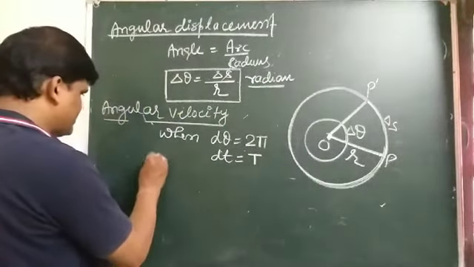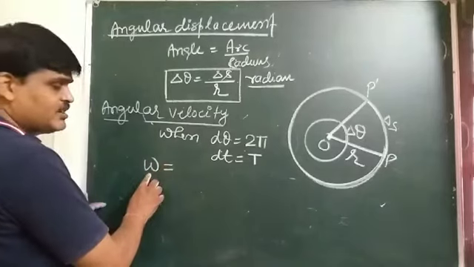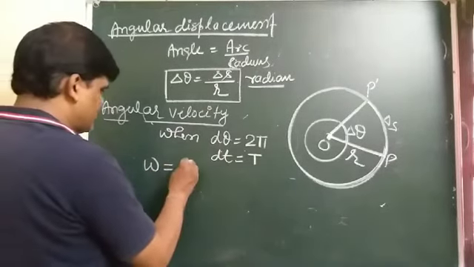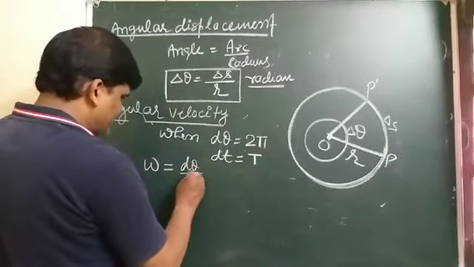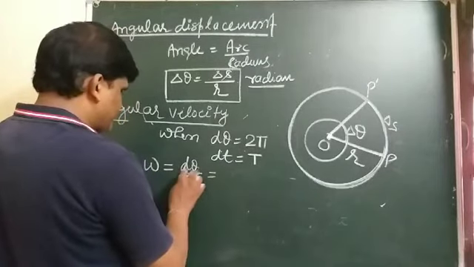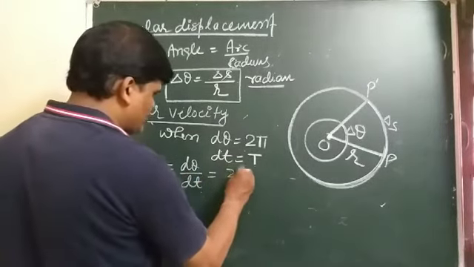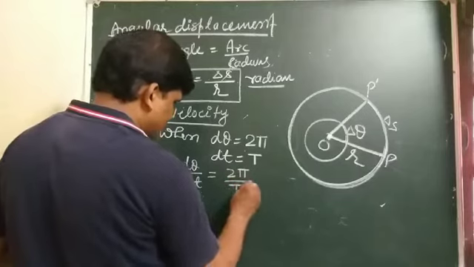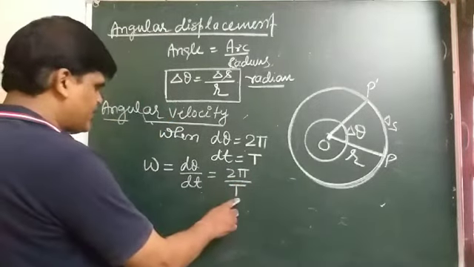So omega, the instantaneous angular velocity, is d theta by dt, but in place of d theta we can write 2 pi, and dt becomes T, the time period.